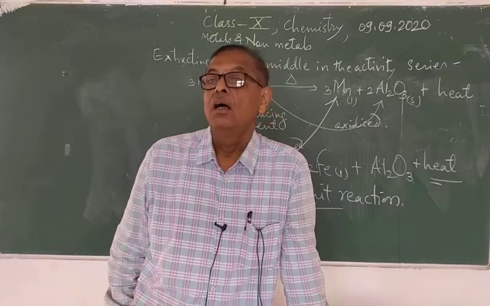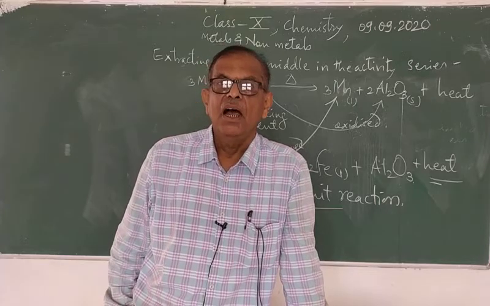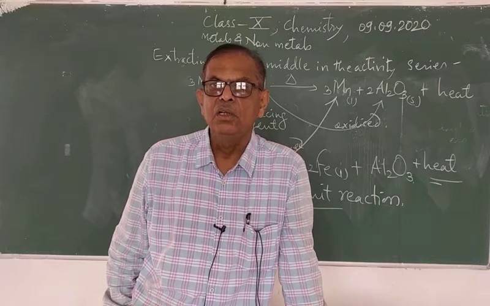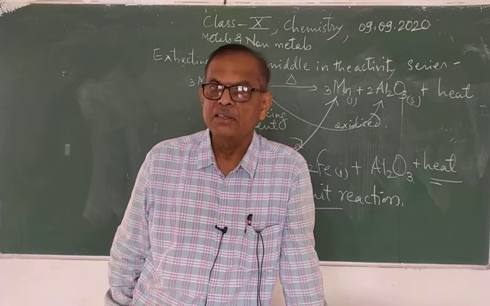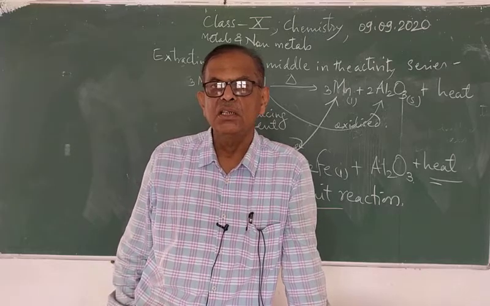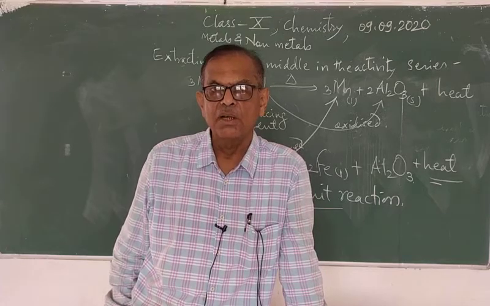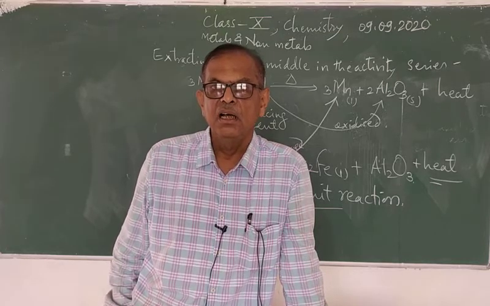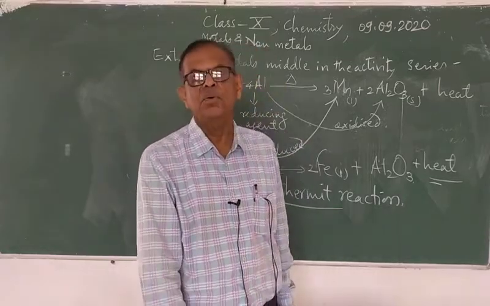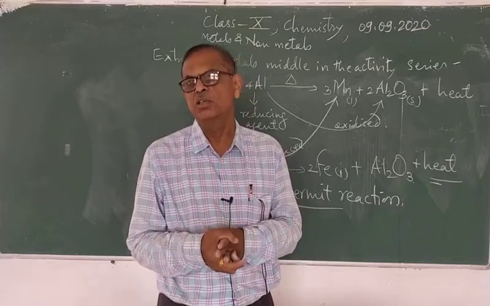Therefore it becomes easy to reduce the oxide to the particular metal, and so these sulfides and carbonates are converted into their oxides by the process of roasting and calcination. And we have seen that roasting is a process in which sulfide ores are strongly heated in presence of air so as to give the oxide.